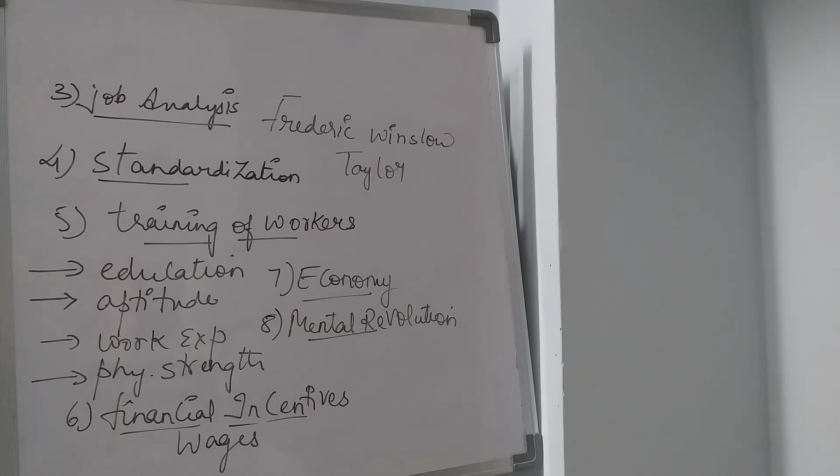And third is job analysis. Fourth, standardization. Fifth, training of workers. Sixth, financial incentives. Seventh, economy. And eighth is mental revolution. So these are actually the 8 different kinds of important features of F.W. Taylor's scientific management. Now we will see the principles of scientific management.